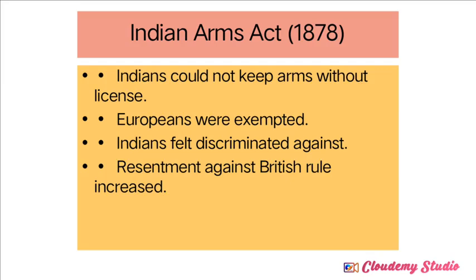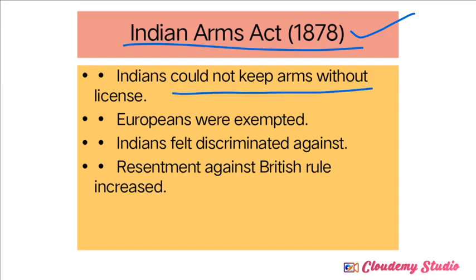Next one, the Indian Arms Act of 1878. Like the Vernacular Press Act, Indians should not keep arms without a license. Restrictions were imposed on keeping weapons or arms. If an Indian wanted to keep arms or weapons, they had to take a license from the Britishers. They would ask for the license from British officers, who often would not allow them to keep arms, and it was not an easy task to get the license from the Britishers. That's why it became compulsory for Indians to take a license to keep arms.